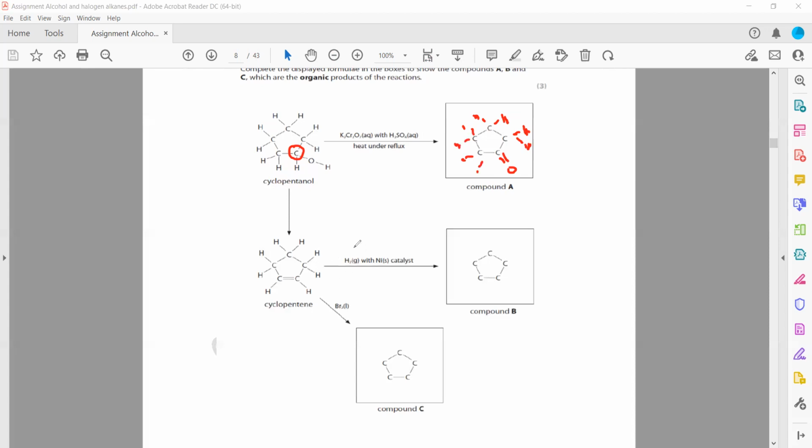Then this is hydrogenation, where hydrogen is added in the presence of nickel. So the double bond will break and each carbon will have two hydrogens.